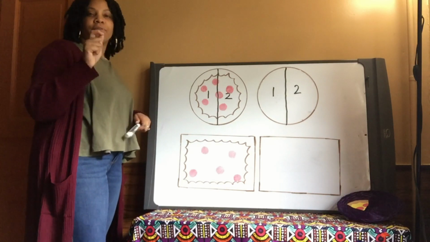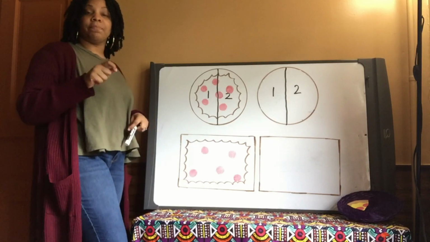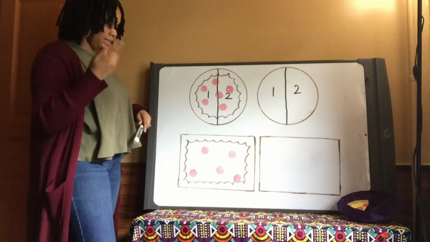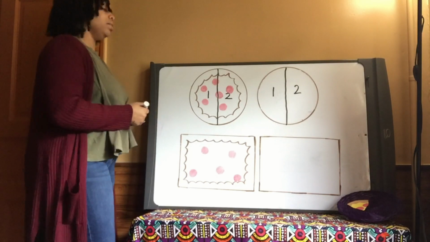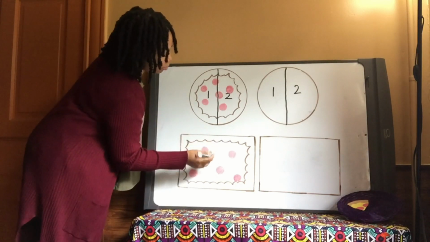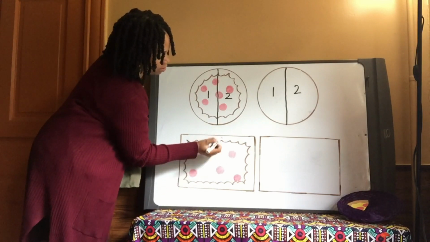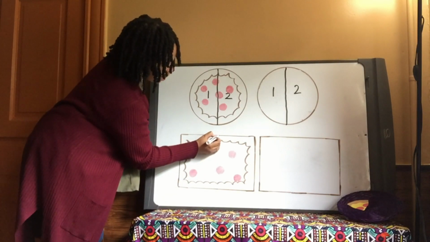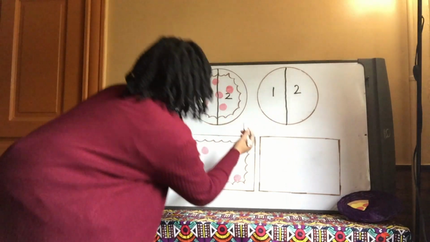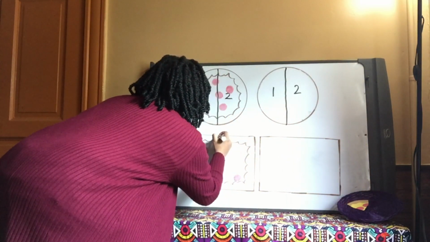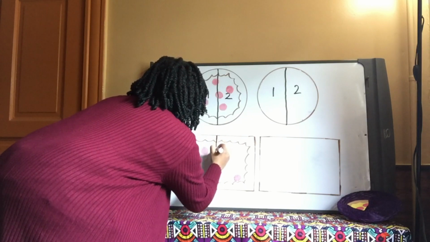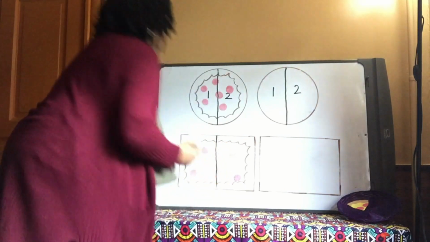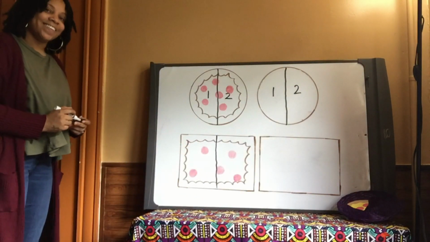It's very easy to remember that when you split something into 2 halves, you have to go to the middle of that thing. And in this example, we're using a pizza. So we're going to go to the middle of this Sicilian pizza that's in the shape of a rectangle. And I'm going to draw a line straight down. Let me come in front of it. Make sure it's right in the middle. All right. I'm going to draw my line straight down.